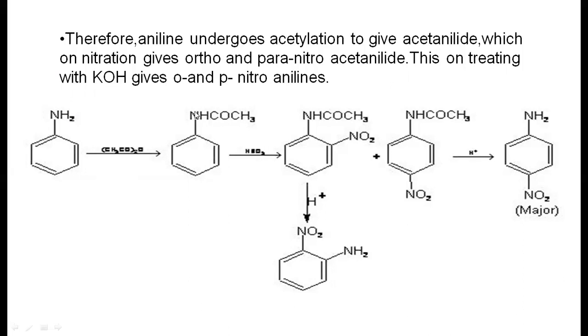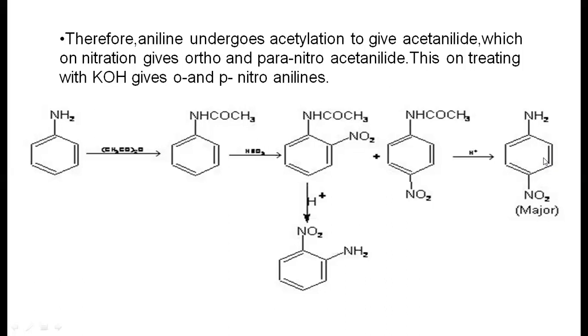This COCH3 group is not an activating group, because it is an electron withdrawing group, hence it is not a much active group. When it reacts with HNO3, it produces the orthonitroacetanilide as well as paranitroacetanilide. On further hydrolysis, the acetyl group is eliminated, giving orthonitroaniline, and the acetyl group is also eliminated to produce the paranitroaniline. The paranitroaniline will be formed as the major product.